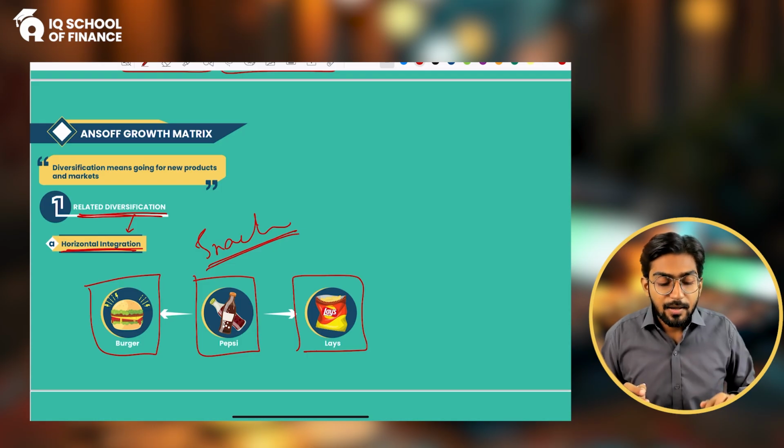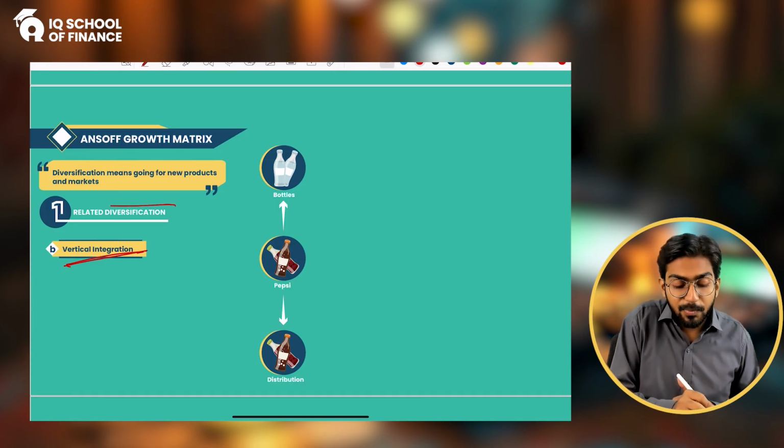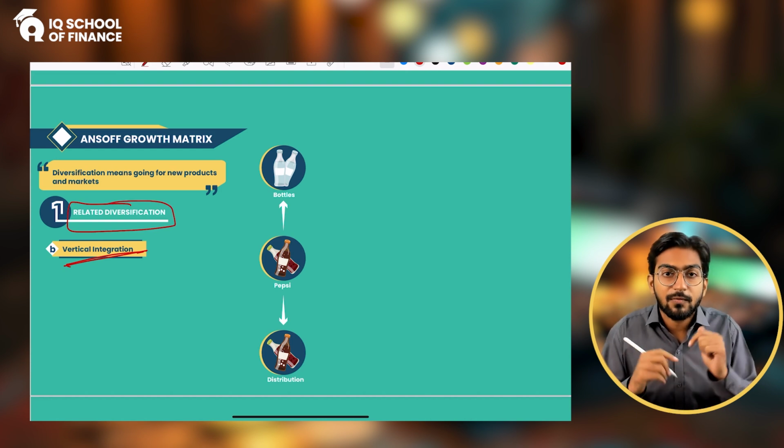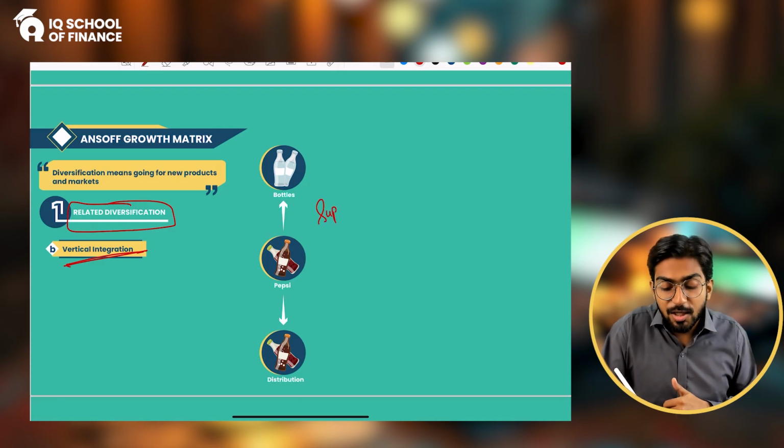And similarly, if I talk about vertical integration, it is a type of related diversification, but now you are moving vertically. Where vertical? Vertical in your supply chain.